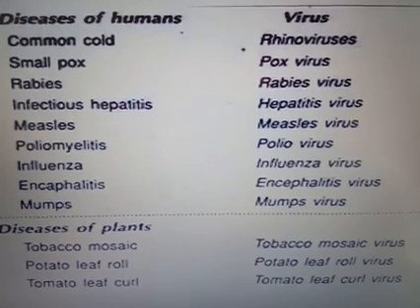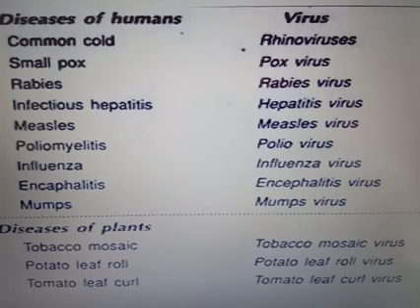Common cold, jaladosham, rhinovirus. Smallpox, vasuri, pox virus. Rabies, pipette vishabada, that is rabies virus. Then infectious hepatitis virus. Measles, anjampani, measles virus. Poliomyelitis, the disease condition is polio. Then next is influenza, jwaram, influenza virus.